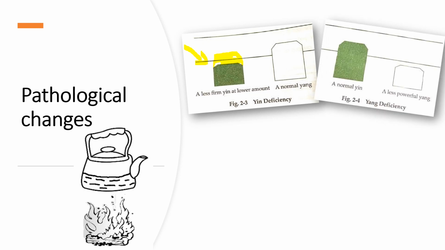Yang deficiency is the other side. If we don't have enough yang, the yin is normal in the body. So we're going to add here, we're going to tonify the yang. For yin deficiency and yang deficiency conditions, we tonify the part which is not enough.